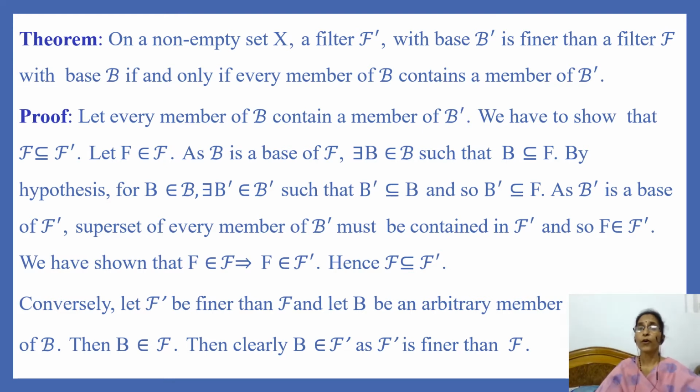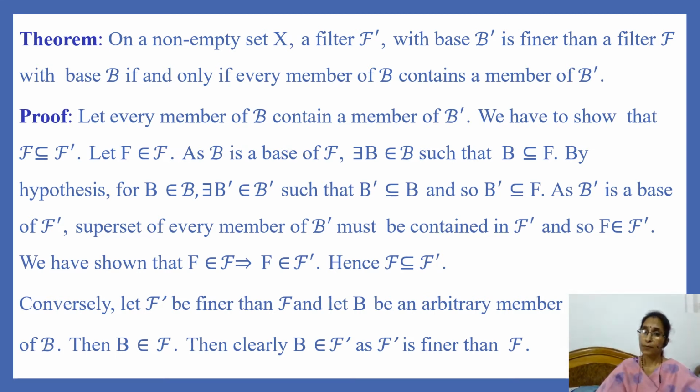Let every member of B contain a member of B dash. Then we have to show that filter F dash is finer than filter F. So take some member F of filter F. And since B is a base of filter F, we know that every member of F contains some member of base B. And so there exists some member B of base B such that B is contained in F. And we have assumed that every member of B contains a member of B dash.